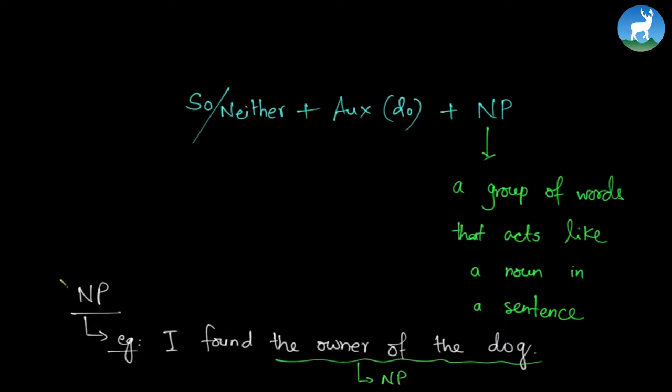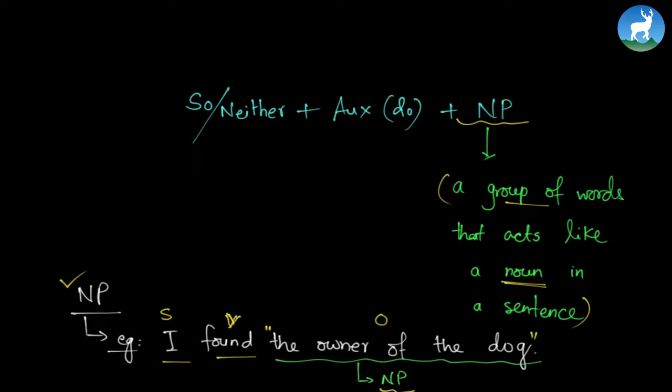Let's study a bit more about the noun phrase. It is a group of words that acts like a noun in a sentence. What that means is it is a combination of several words, a group of words, but they all act like a single noun in a sentence. Let's look at this example: I found the owner of the dog. I is the subject, while found is the verb. And what is this, the owner of the dog? It is called a noun phrase, and it is acting as an object in this sentence. We have a subject, a verb, and finally an object. Correct? Now let's go back to our structure.